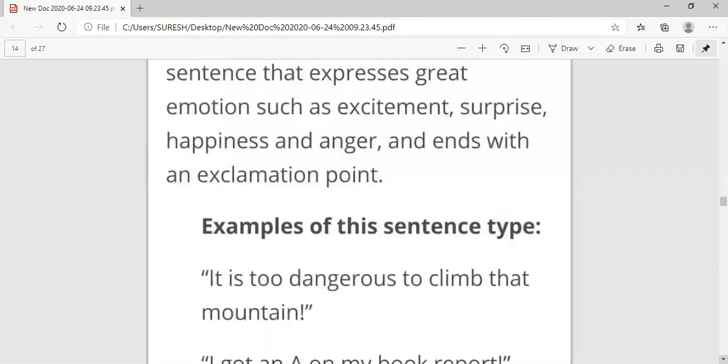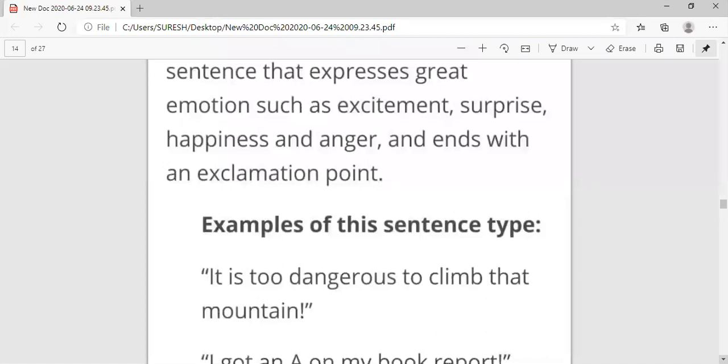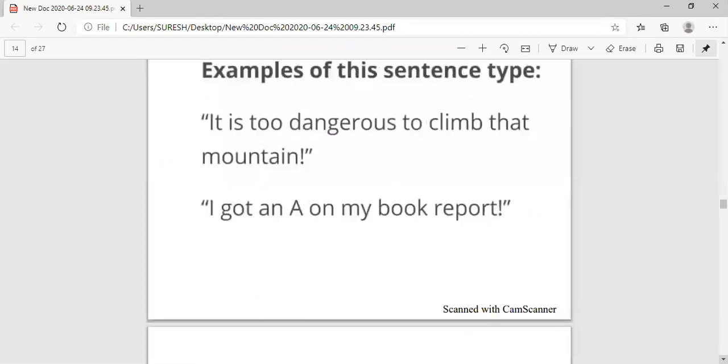Here are some examples. It is too dangerous to climb that mountain. मतलब a sudden feeling of fear. What a beautiful day! I got an A on my book report! The sudden feeling of excitement, happiness.